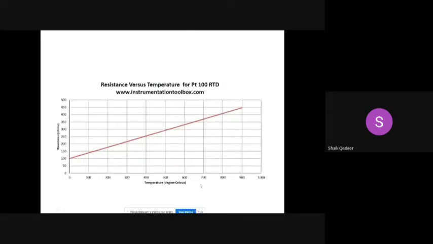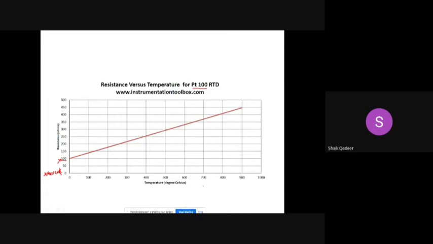You see, this is actually for platinum material. This is for PT100. At 0 degree C, the value of resistance is how much? 100 ohms. So this is nothing but the intercept on the y-axis.